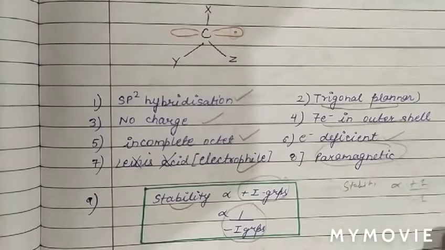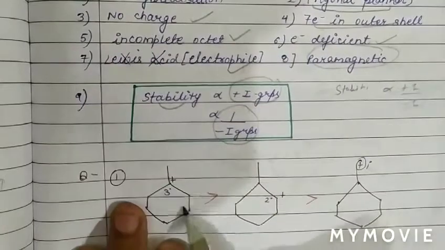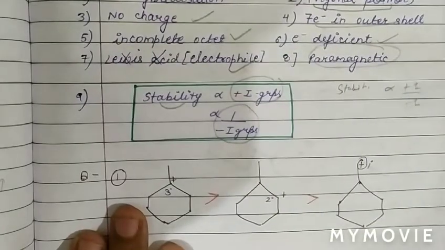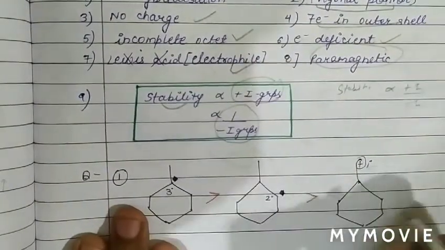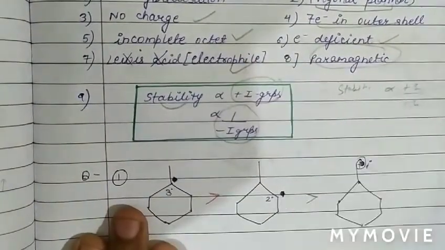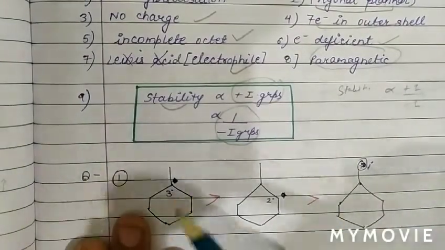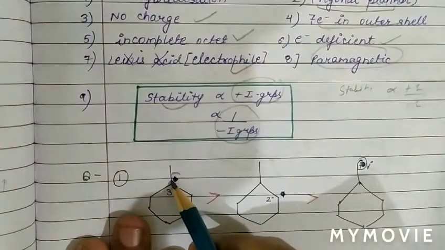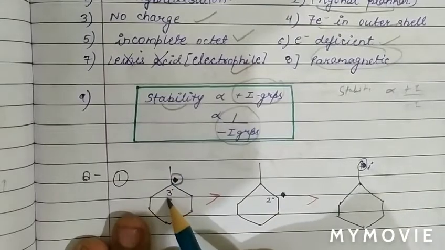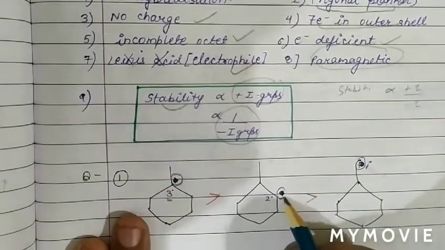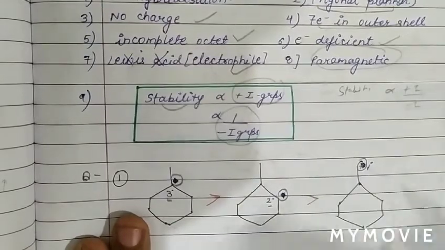Now see the questions based on the stability of free radicals. So there are 3 free radicals given. Write this as free radical, with the odd electron. Now we can see that the carbon atom having the free radical electron has 3 neighbors, so it is a 3 degree free radical. Now this one is attached with 2 carbon atoms, so 2 degree. Now this free radical has only 1 carbon, therefore 1 degree.